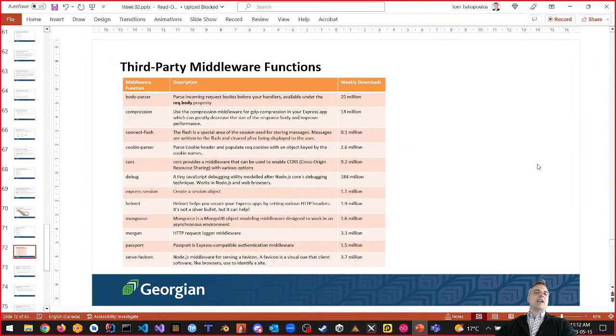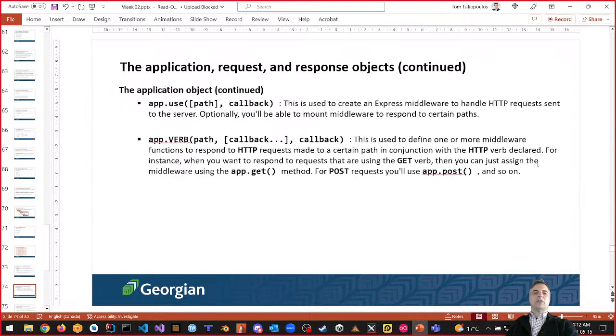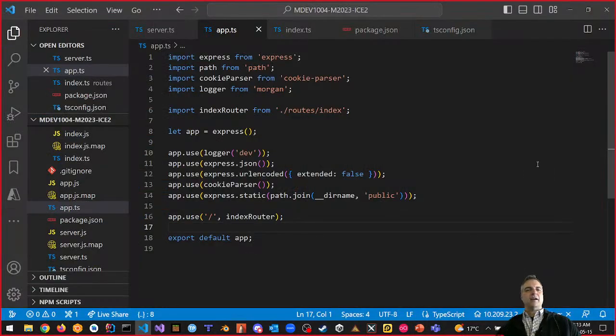And I've given you some examples of third-party middleware that is very popular. Body parser, cookie parser, Connect Flash, CORS, which is cross-origin resource sharing, and a bunch of other ones that we're going to use, okay? As well as, what do these things mean? App.set, app.get, app.engine. What do those things mean? What does app.use do? Look what it says. This is used to create an Express middleware to handle HTTP requests sent to the server. So app.use then, that's what this does.